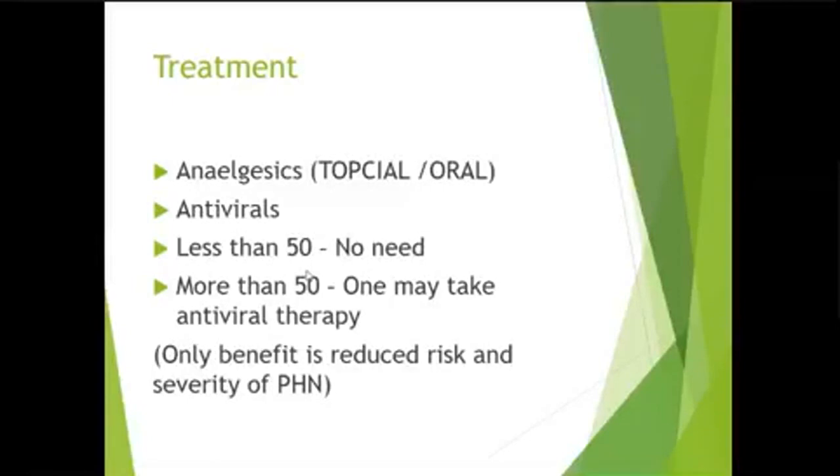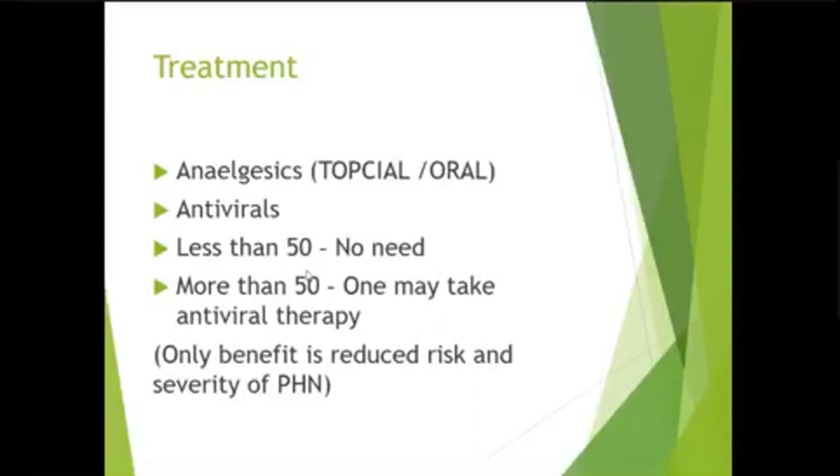Treatment of herpes zoster: we give good analgesics because there is pain. Antivirals, acyclovir 800 mg 5 times a day for 7 days. Antivirals are given in those people who are above 50 years.